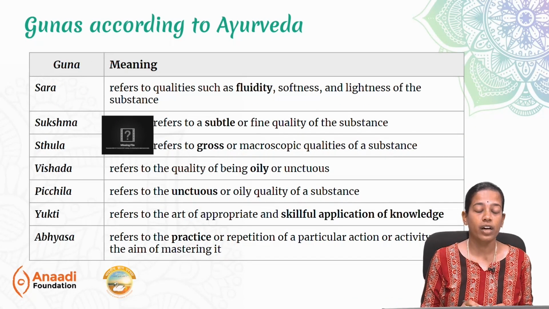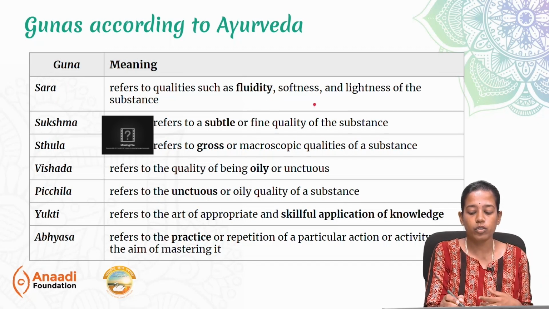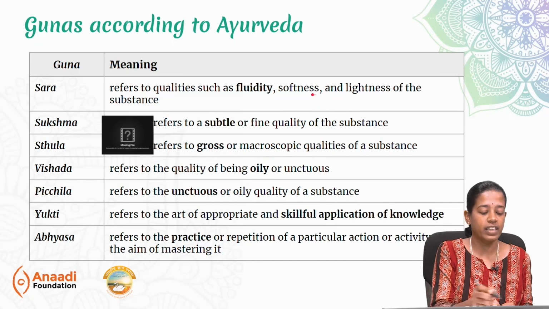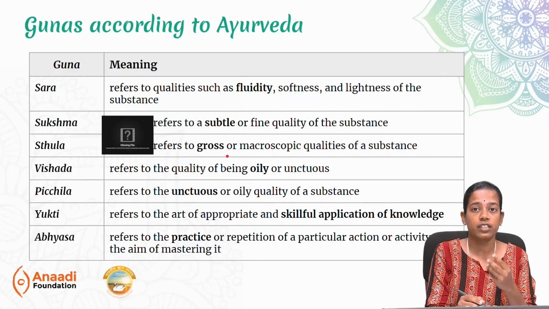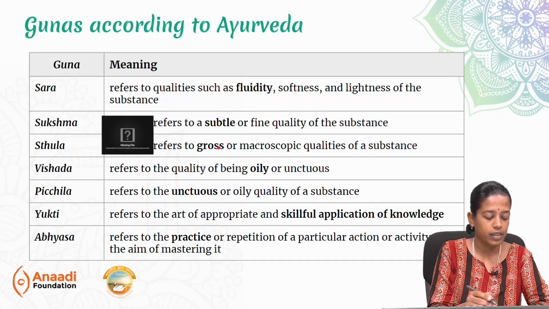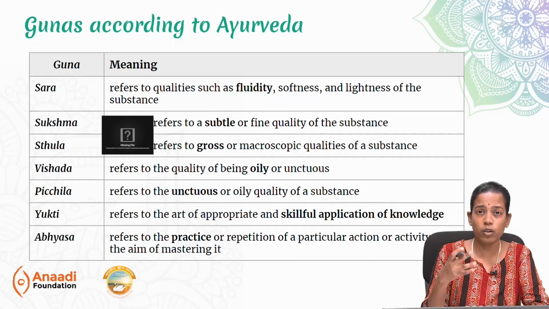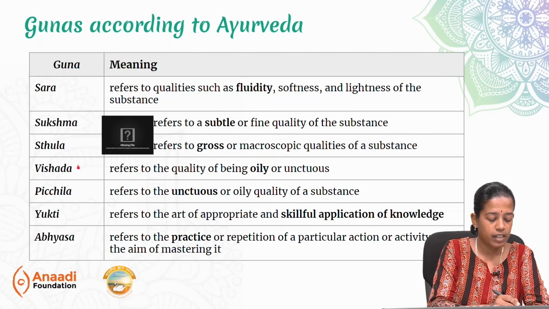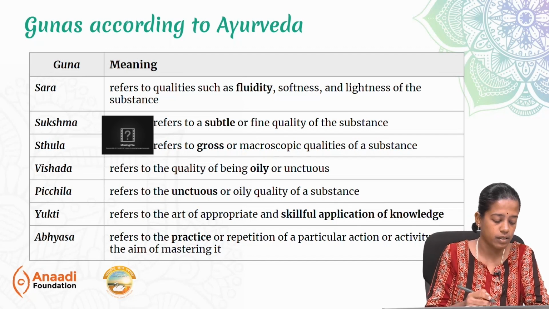The next set of gunas are sara, which means fluidity or softness, lightness of the substance. All of these qualify as sara. Sukshma, which means very subtle. It is of a very fine quality. Sthula has gross properties, which is macroscopic in quality. Vishada, which means clear or non-sticky.